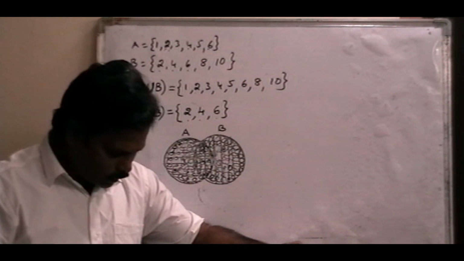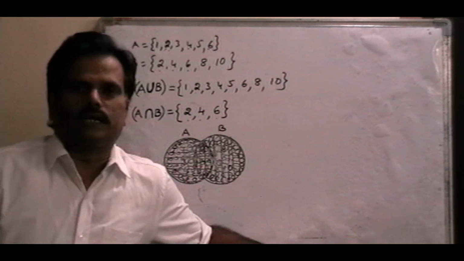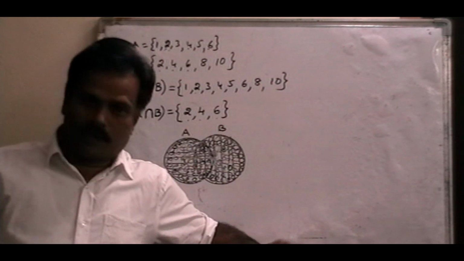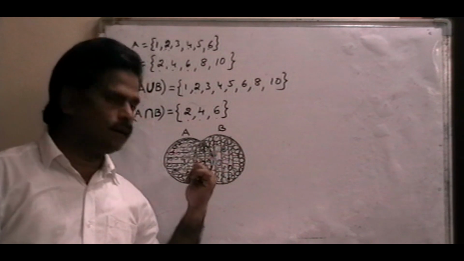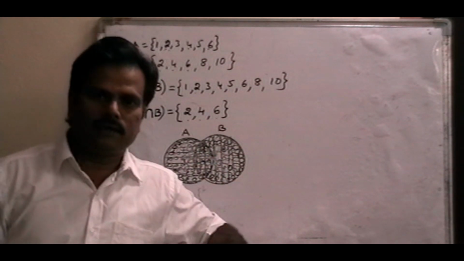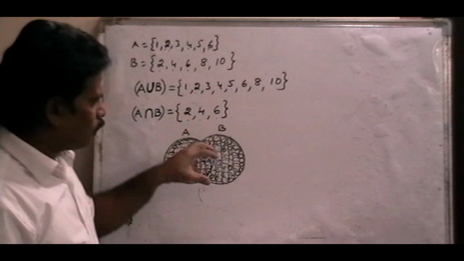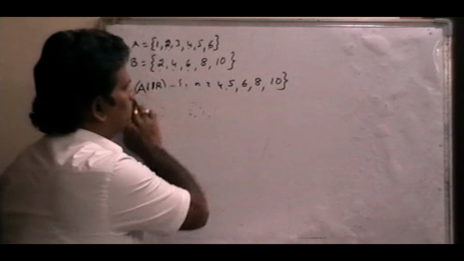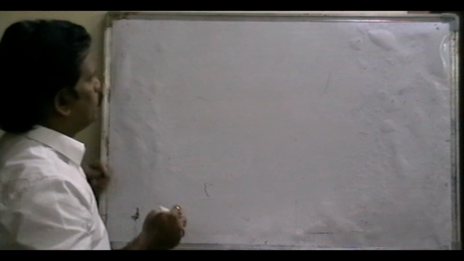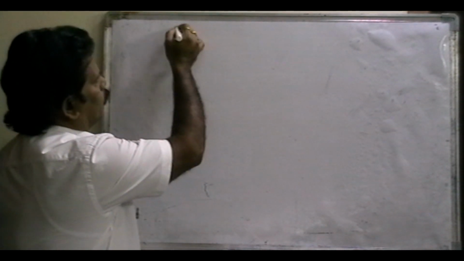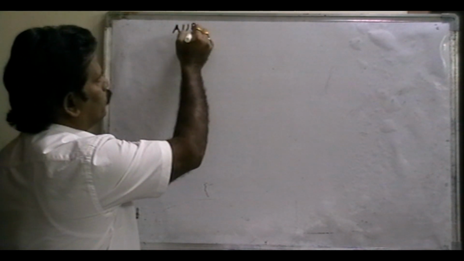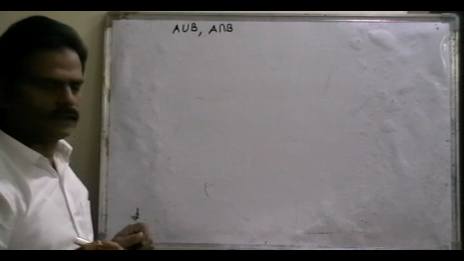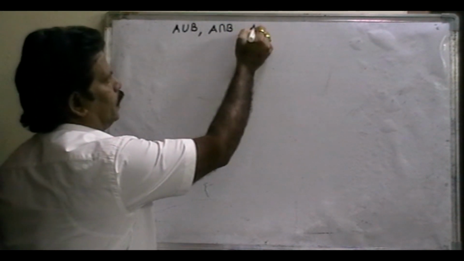So today we discussed the roster form, the builder form, and the third one, Venn diagrams also. Right? These are only basic concepts, and we can apply them to sums afterwards. Okay. Next, A union B and A intersection B, these two parts, are over. Now, what is A minus B?